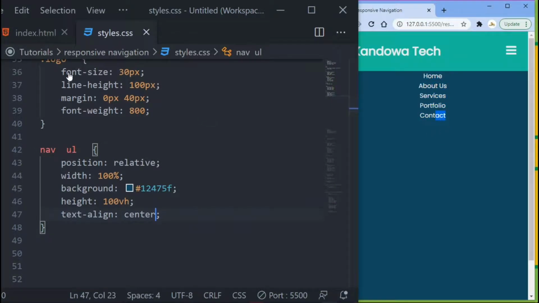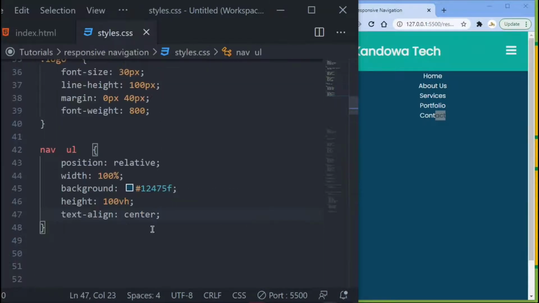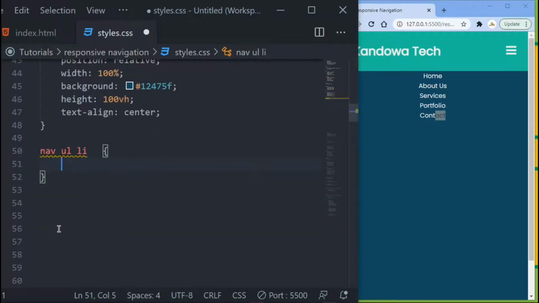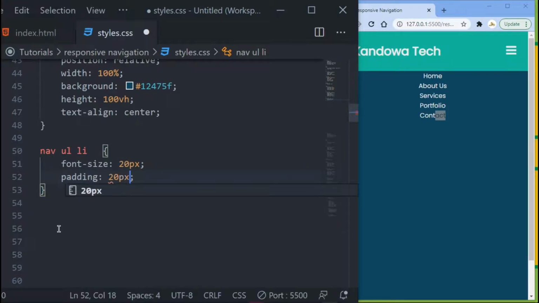So now you want to move on to targeting your list item here, which if you come in here is this one here, your list item there, all this. So come down here in your CSS and then call that, it's nav, then unordered list, but then this time you're targeting your list item. So the first thing you want to do is just change the font size. The font size, let's make it 20 pixel, and then come down here, let's just add some padding to this. Let's set it to 20 pixel.